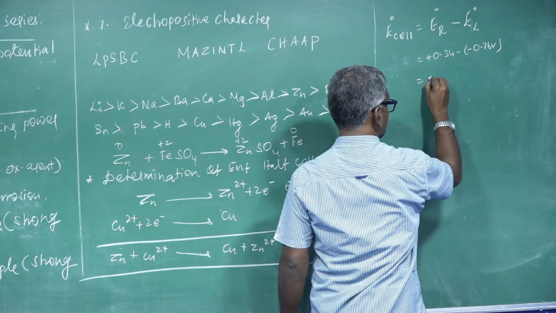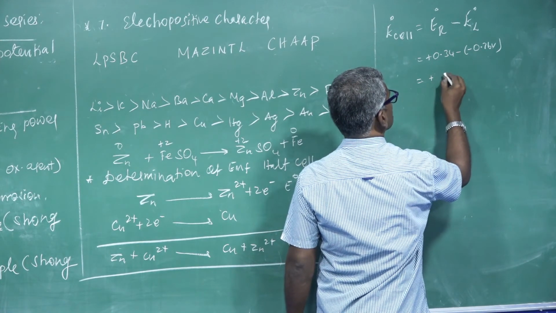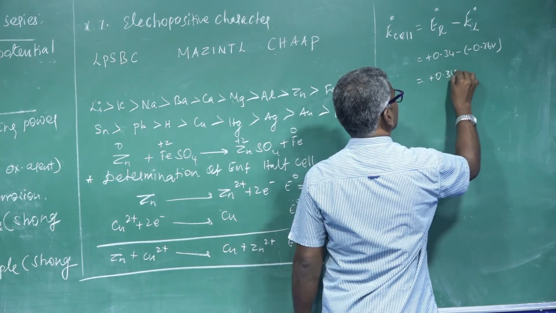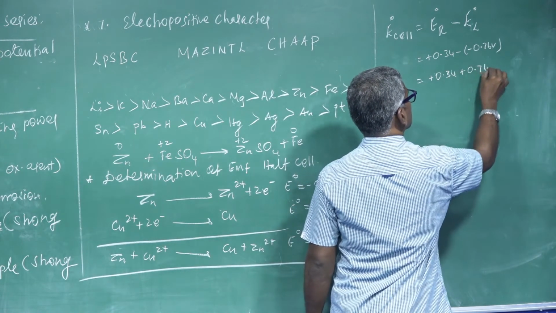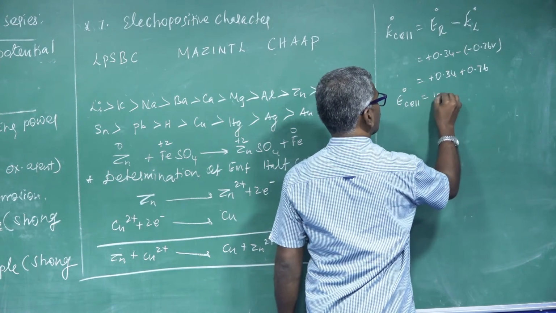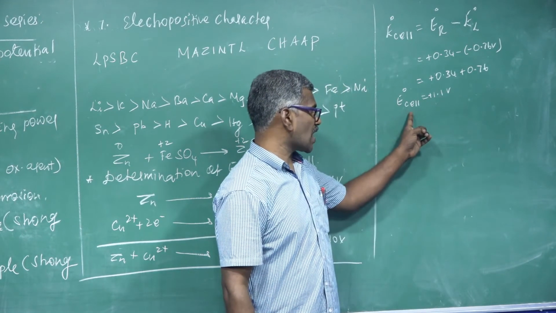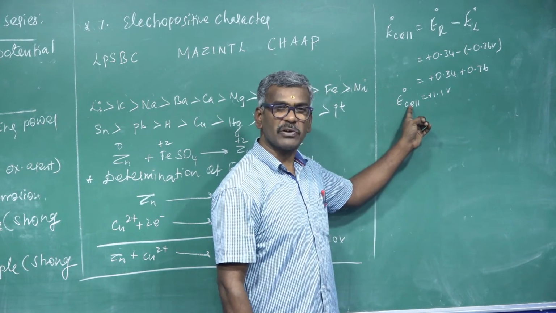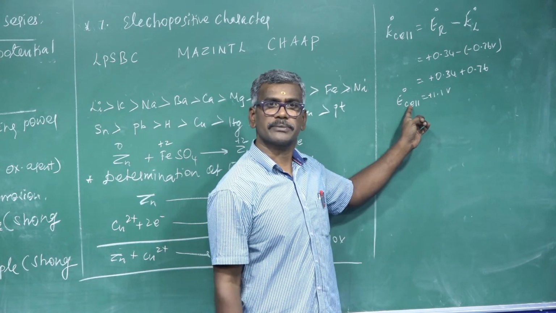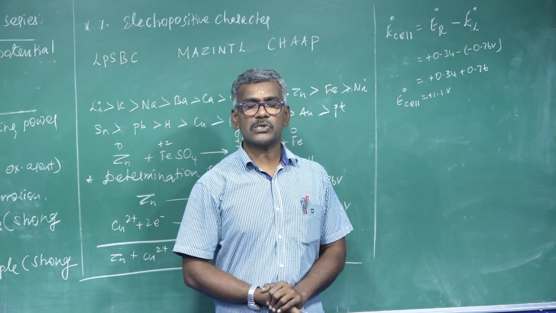That is plus, 0.34 plus 0.76. That is E0 cell, 1.1 volt. That is positive. If the value of E0 cell is positive or higher, there is less tendency to undergo corrosion. Clear? Okay.